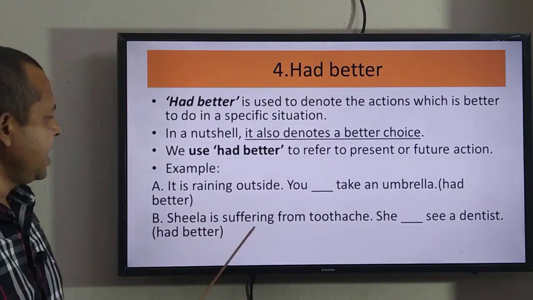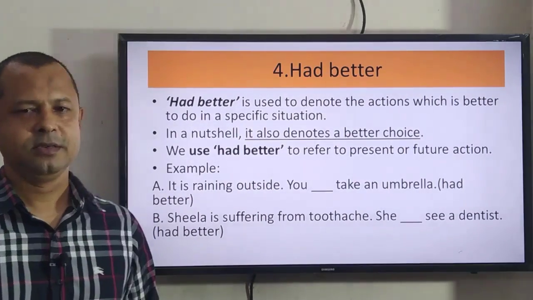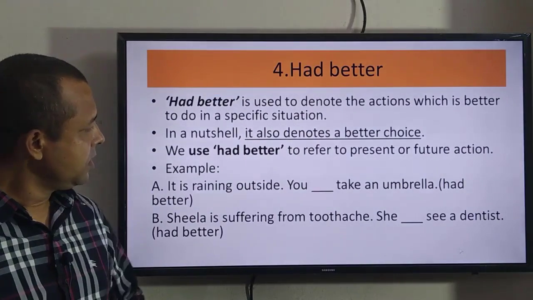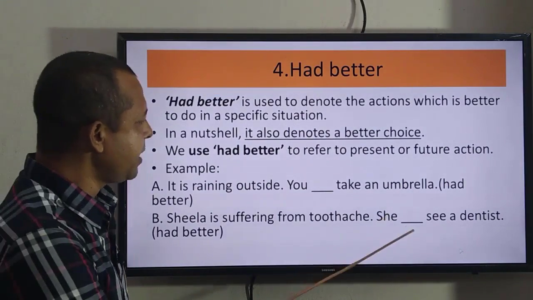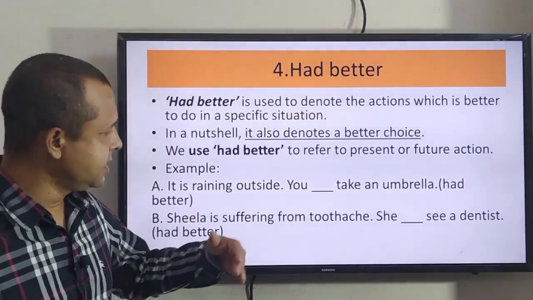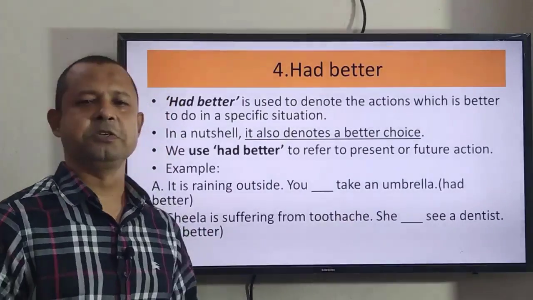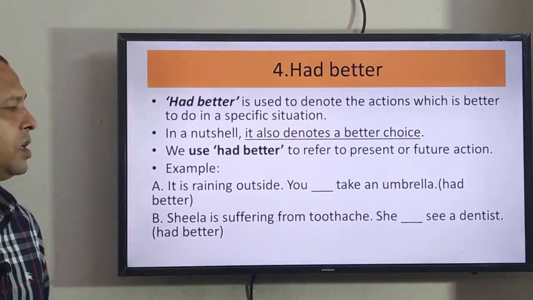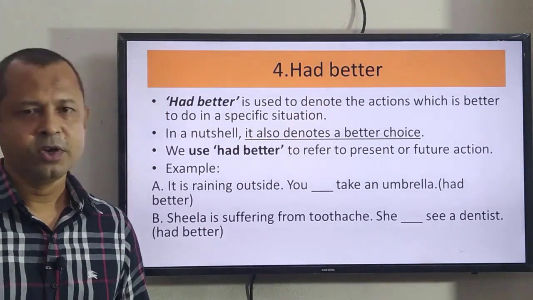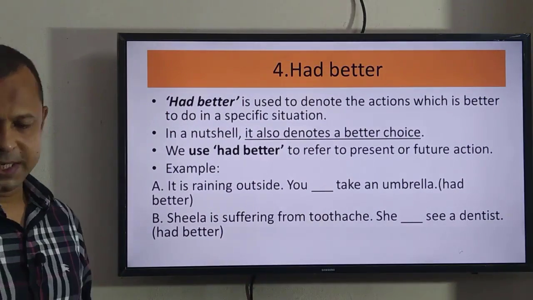B number, Sheila is suffering from toothache. So, what does she need to do? She had better see a dentist. So, it's a special situation, and in this situation she had better see a doctor to get relief from her toothache.